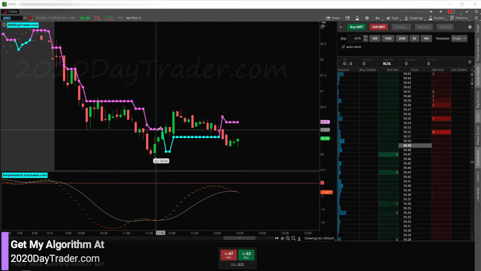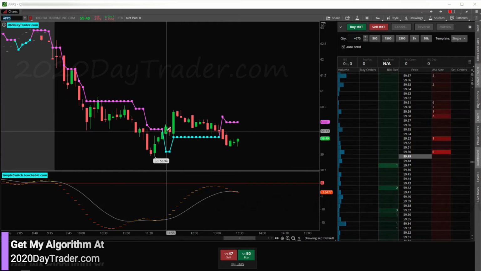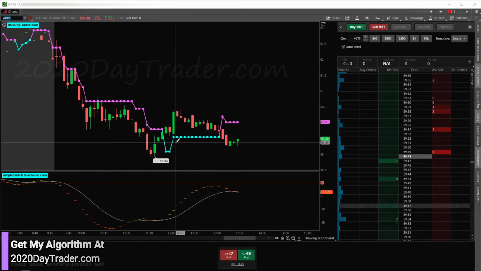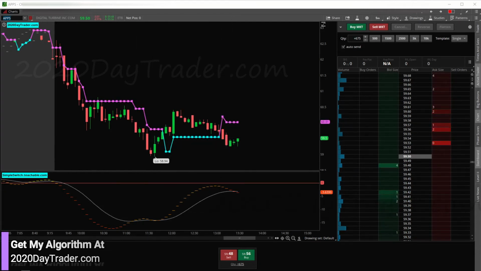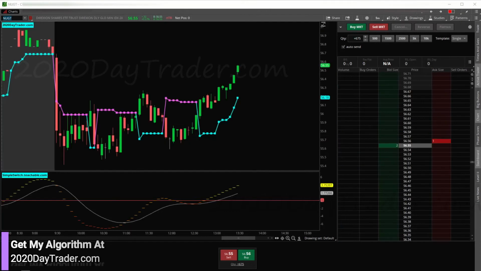APPS, looking for the simple switch normal day trading strategy. Switch to long or short with permission, and we didn't get that. So no trades on APPS. Although switch back right here might have some possibilities, but not trading it. After 12:30, I didn't test anything, so I don't know what's going to happen, so I'm not doing it. At least with APPS.